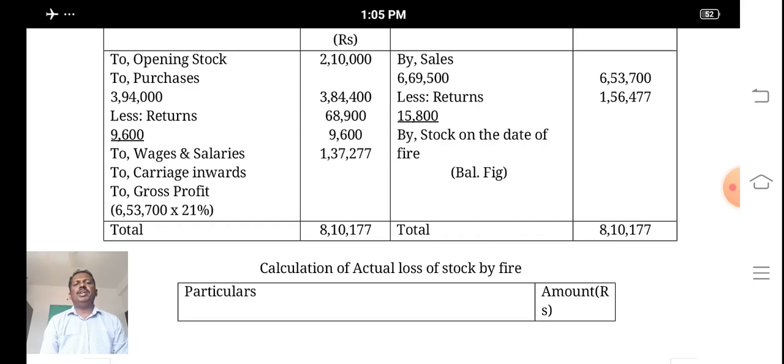So the total debit side is more, 8,10,177. The difference amount on the credit side is 1,56,477, the balancing figure. That balancing figure we call the closing stock on the date of fire.